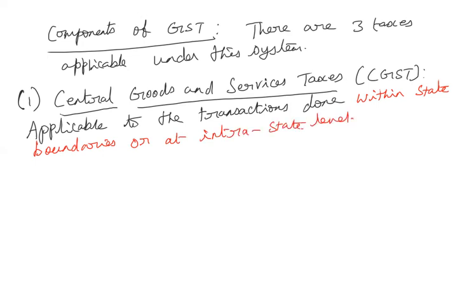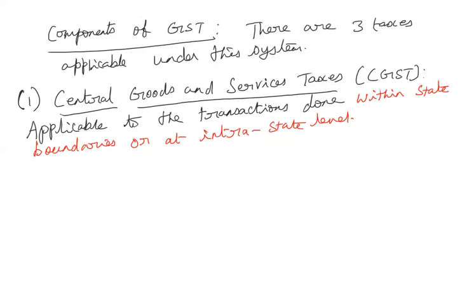See, if you are reading your textbook, there is a mistake there. In your textbook, it is given as interstate. So for CGST, it is not interstate, it is intrastate level. So within the state boundary means intrastate.